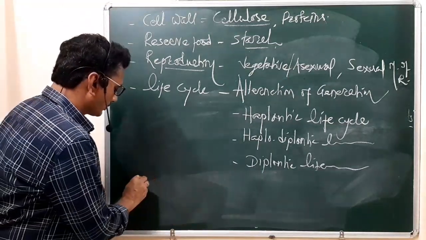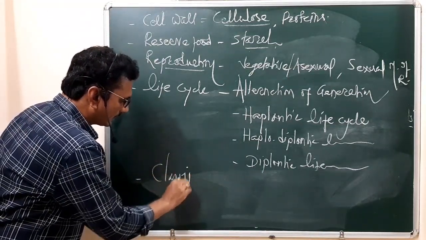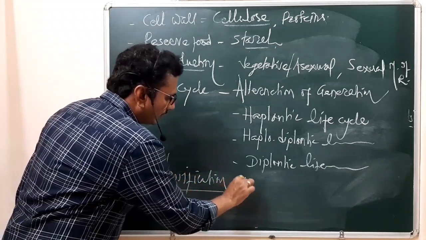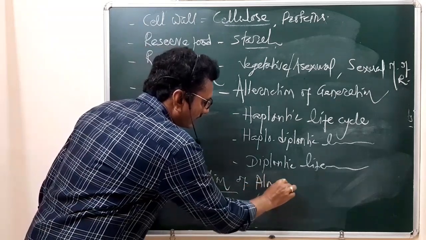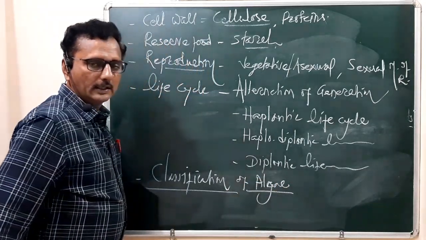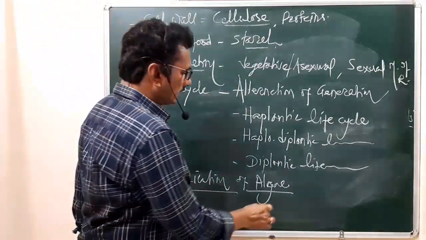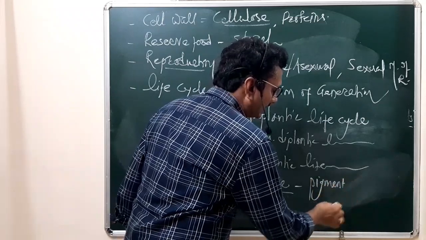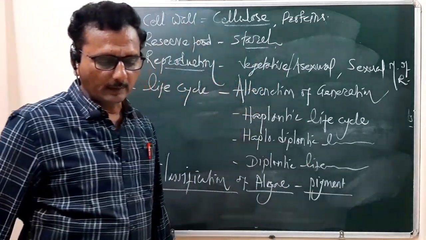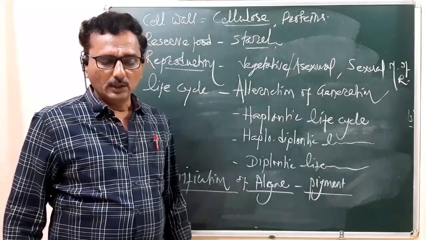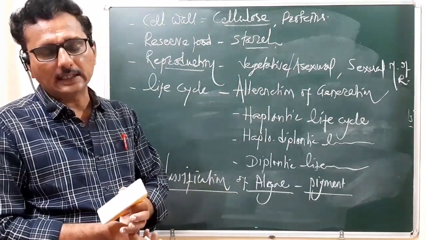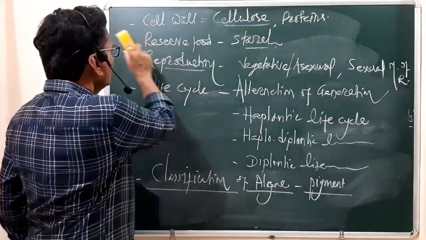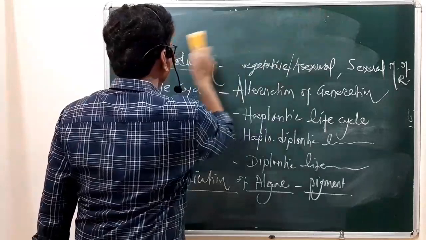So the classification of the algae is based on the presence of pigment. On the basis of the pigments present inside the algae, you know that various types of pigments are reported. So what are those pigments?